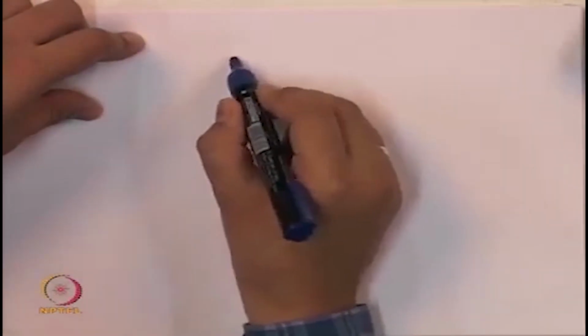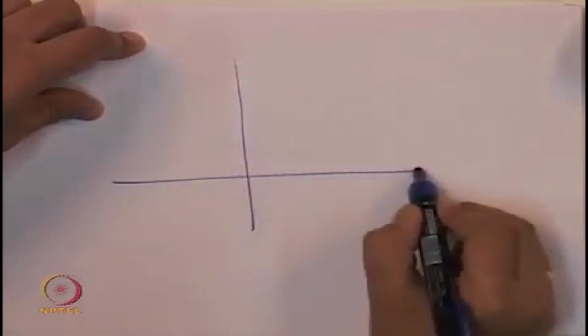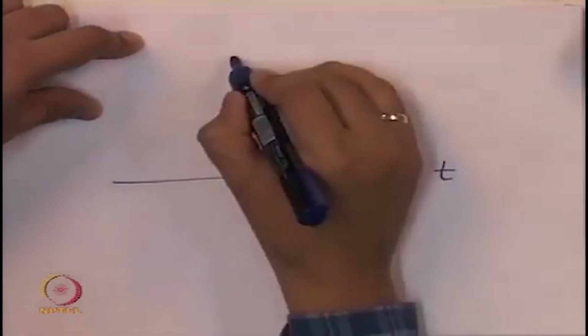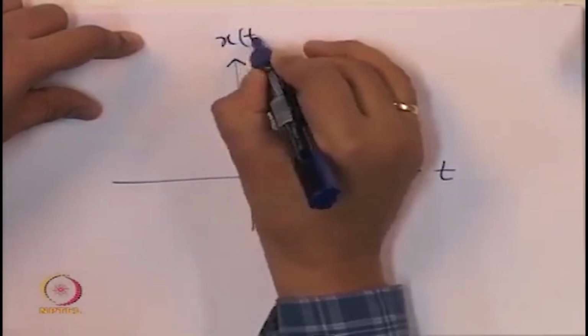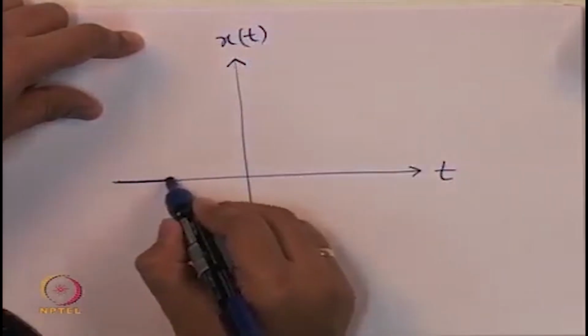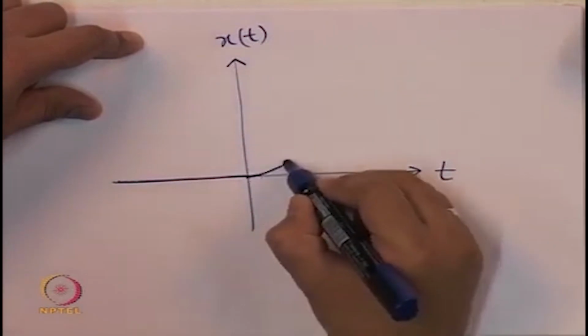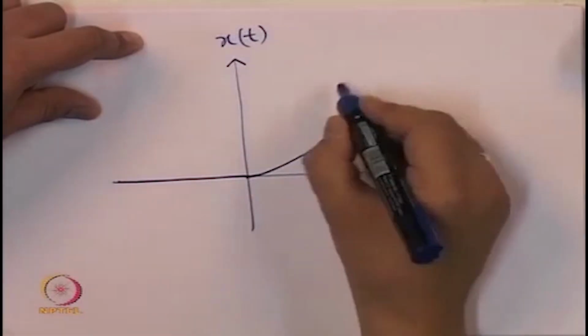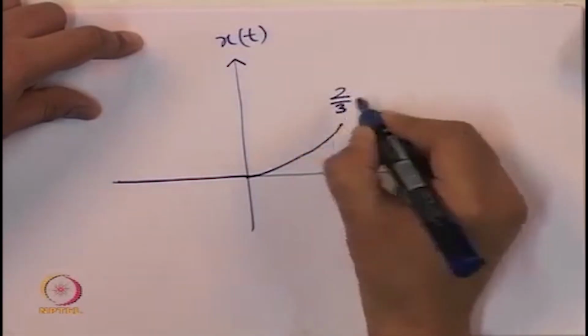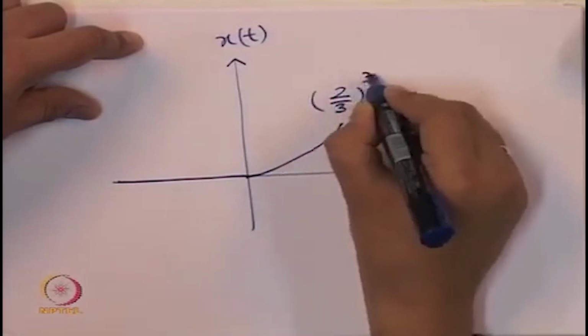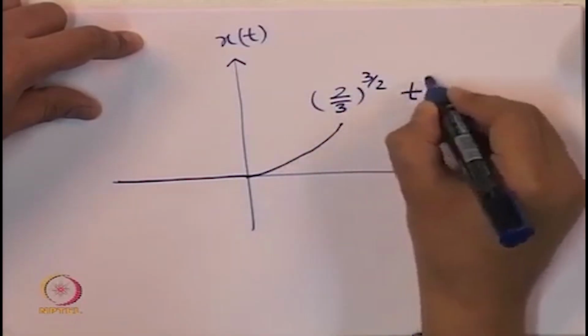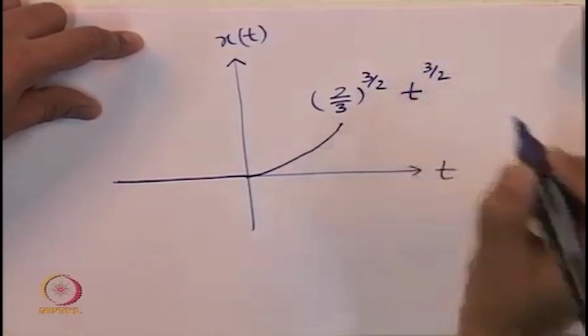Let us just draw a graph of x versus time. Here is this x that was 0 until t equal to 0, and from here it is growing as (2 by 3) to the power 3 by 2 times t to the power 3 by 2.